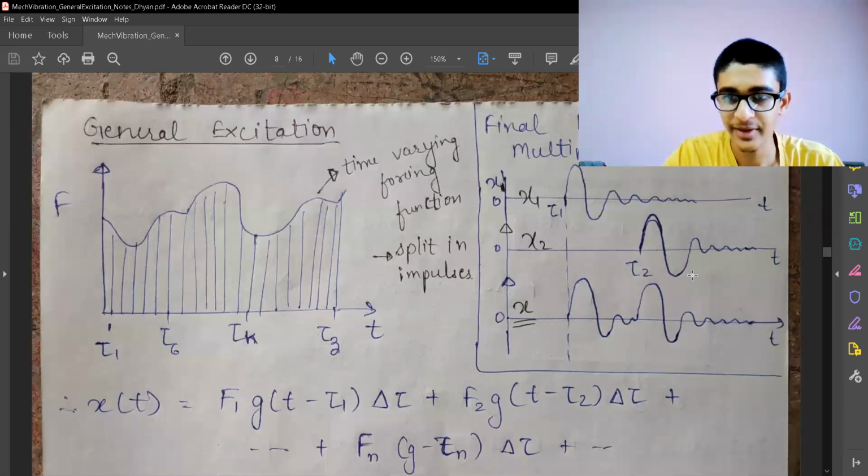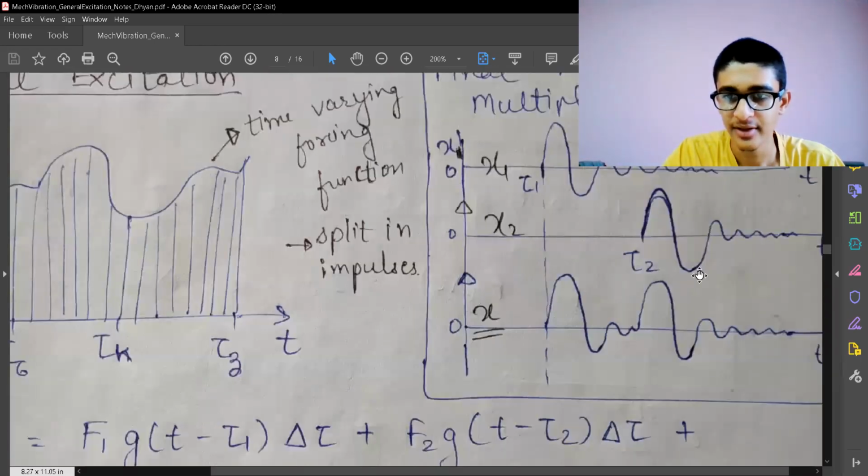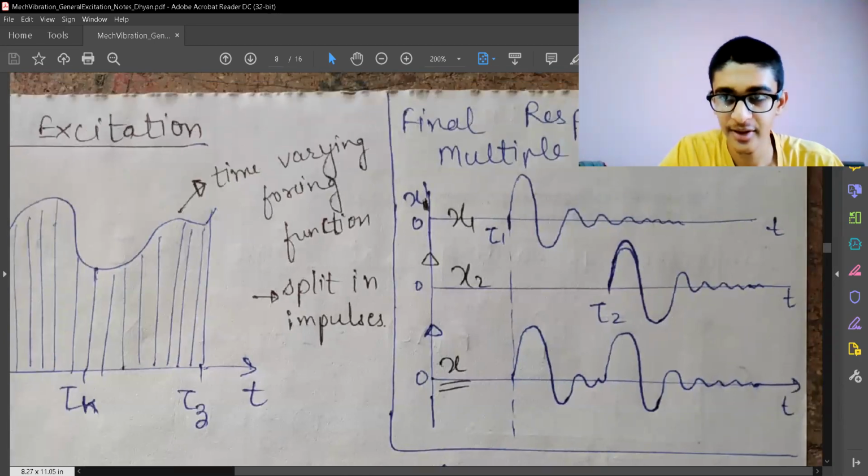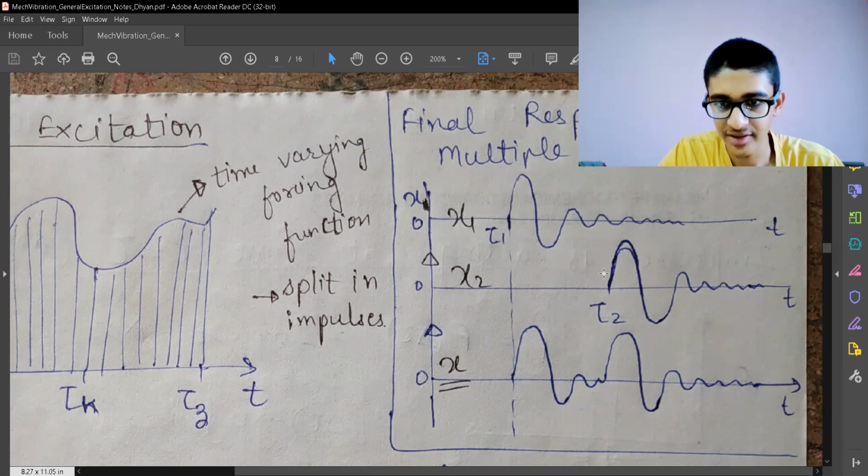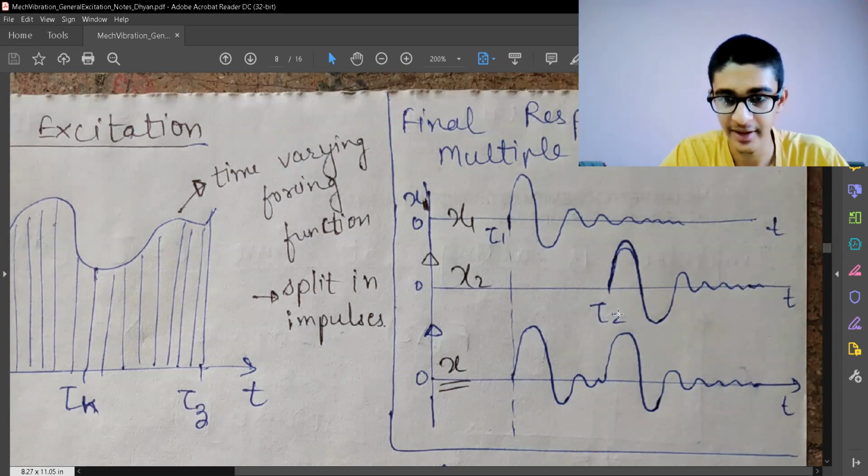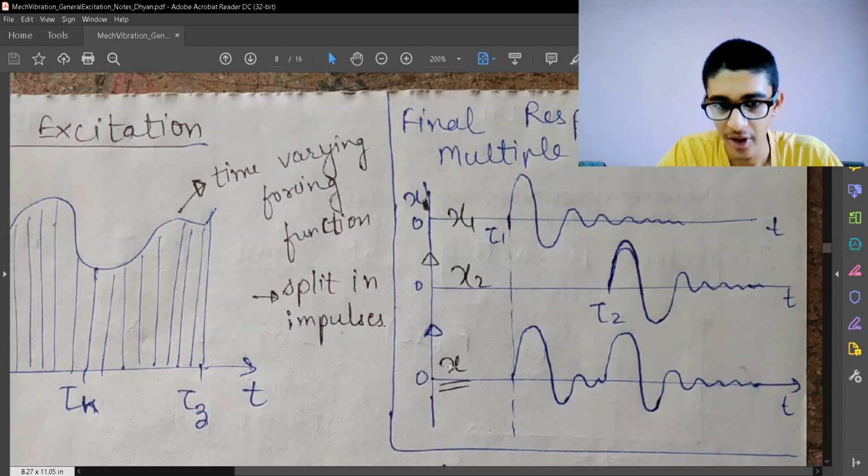So let me explain this in more detail. The first impulse was applied at some time tau 1, and this was the response to it. Over here we applied an impulse at time tau 2, and this was the response to it. These are general responses. So when we add those, we get the final response as something like this, where it is direct addition.